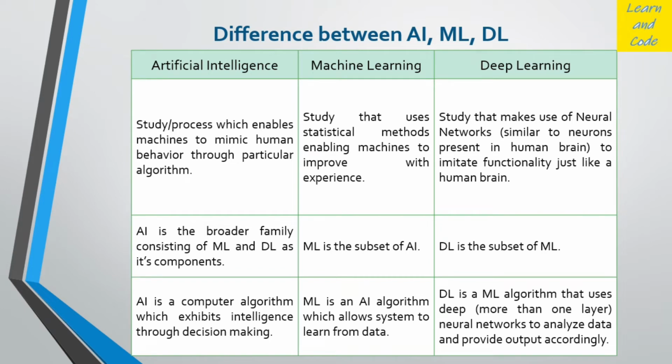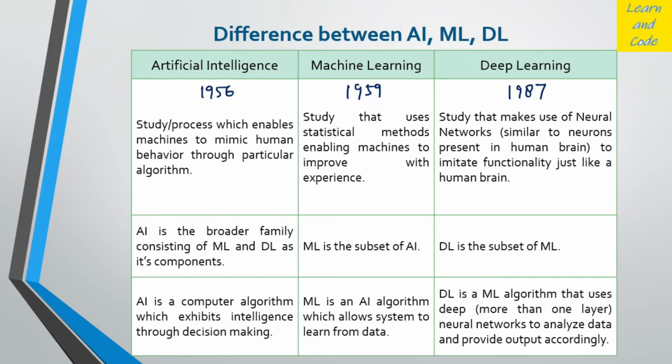These are the differences. First of all, we'll go with the definition. Here, I would like to mention that these terms are not new. They are becoming popular nowadays, but these are not very new terms. If I talk about AI, it was coined in 1956. Machine learning came around the 1960s, 1959, and deep learning came into the picture in the late 1980s, around 1986 or 1987, I think.